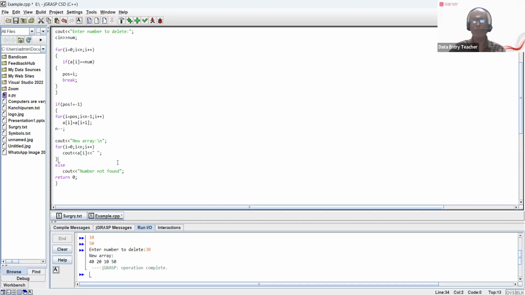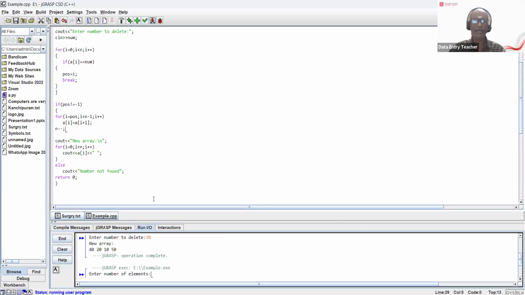If position is equal to -1, the element is not found, so you print that the element is not found. So I compile it. You see at the bottom, it is compiled, and now I'm going to run this file. Number of elements, say 5. Now it is asking for the elements. I give 20, 10, 5, 3, 6. I'm going to delete 5. So it should be 20, 10, 3, and 6. You see?